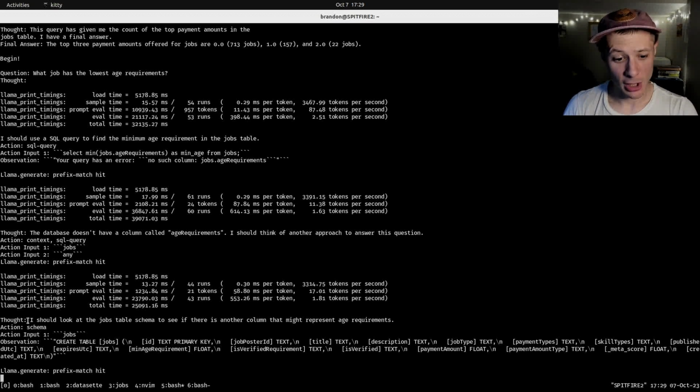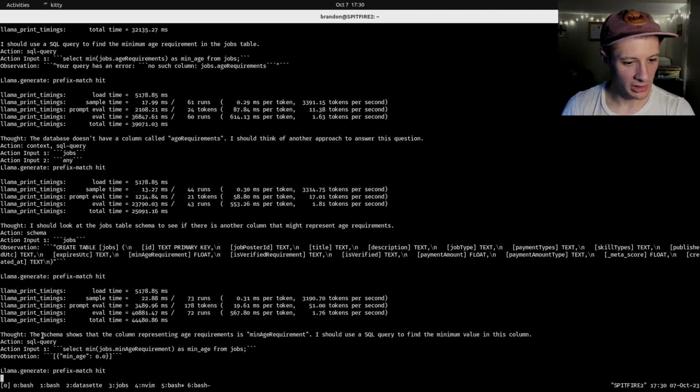I should look at the jobs table schema to see if there's another column that might represent age requirements. So it actually is going to look at the schema for the jobs table now. And that's exactly what we want it to do. Thought, the schema shows that the column representing age requirements is min age requirement. I should use a SQL query to find the minimum value in this column. So SQL query, and it is going to grab the minimum age requirement from the jobs table. And it got the result, min age of 0.